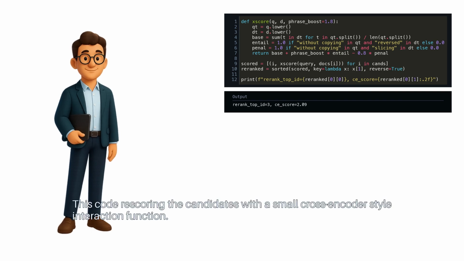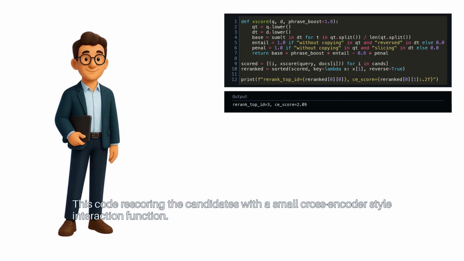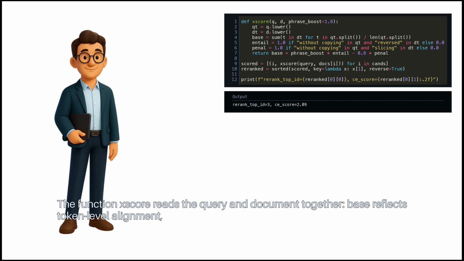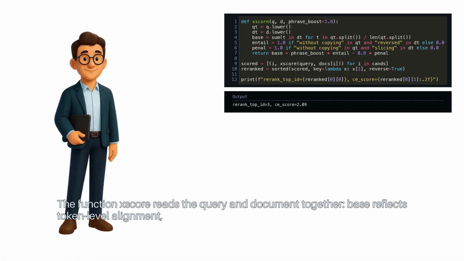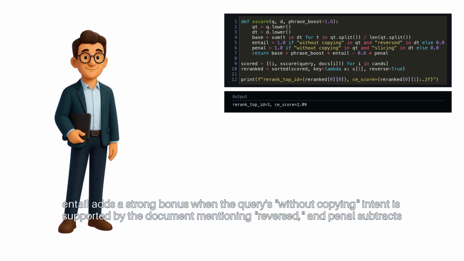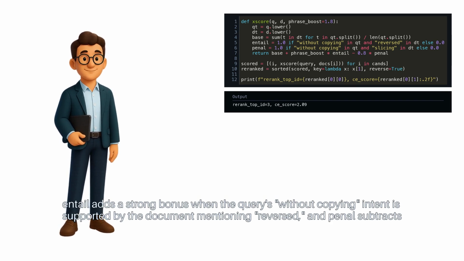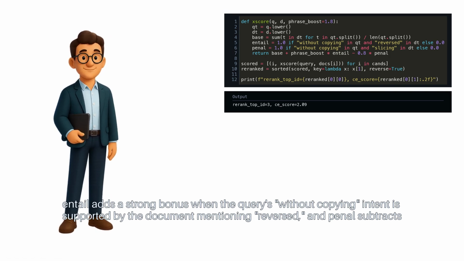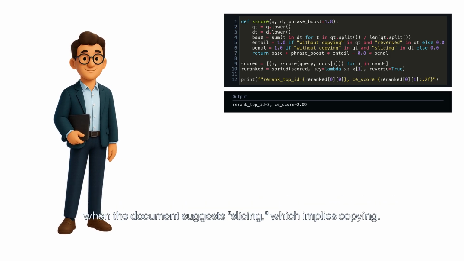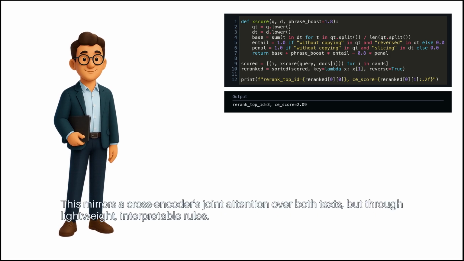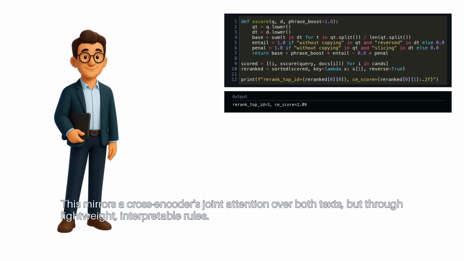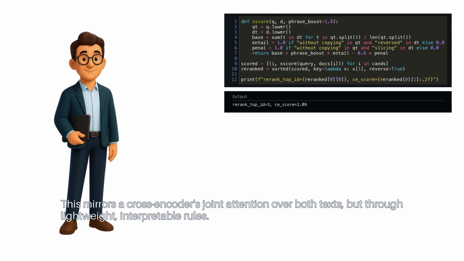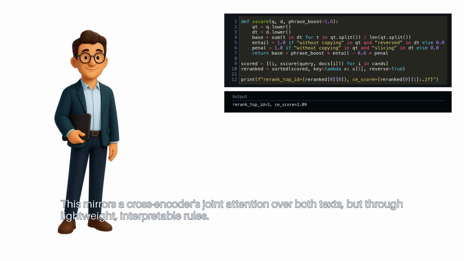This code rescores the candidates with a small cross-encoder-style interaction function. The function xscore reads the query and document together. Base reflects token level alignment. Entail adds a strong bonus when the query's without copying intent is supported by the document mentioning reversed, and penal subtracts when the document suggests slicing, which implies copying. This mirrors a cross-encoder's joint attention over both texts, but through lightweight, interpretable rules.